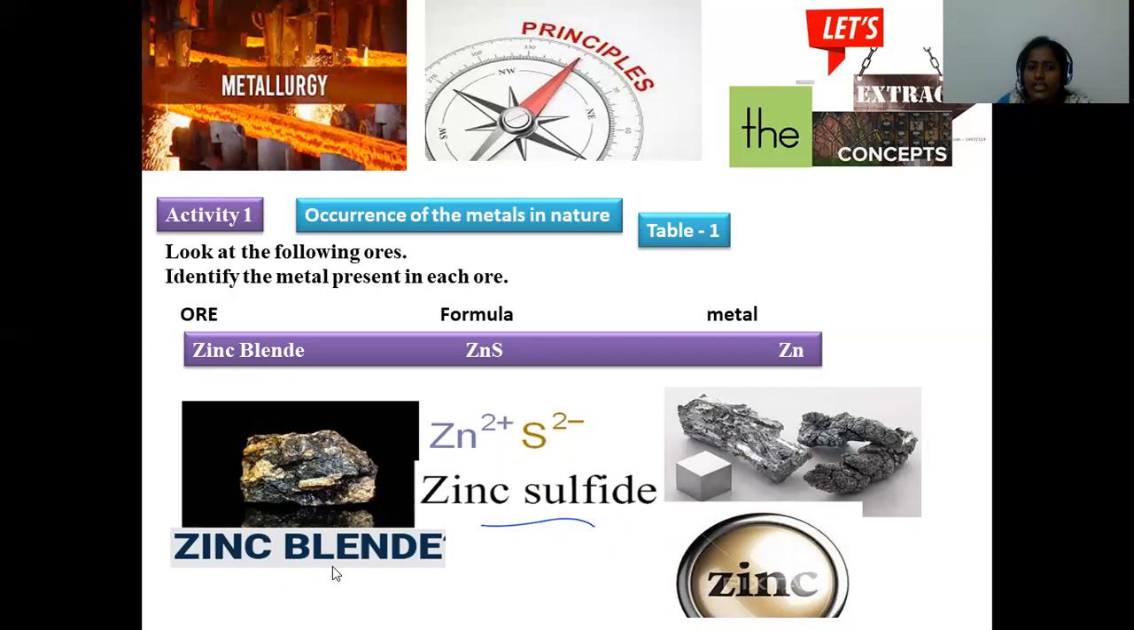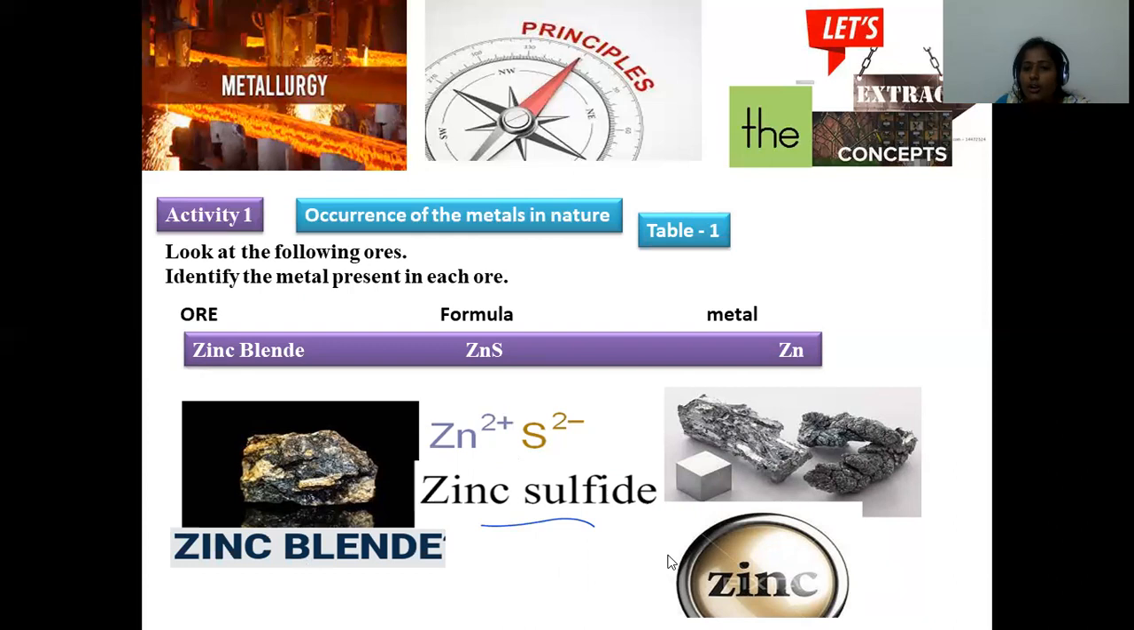This is the ore called zinc blende, from which profitable extraction of zinc is possible, and it is made up of zinc sulfide, the chemical name, denoted as ZnS. ZnS is the chemical formula of zinc sulfide, from which profitable extraction of this zinc metal is possible, right? So this is about the extraction.